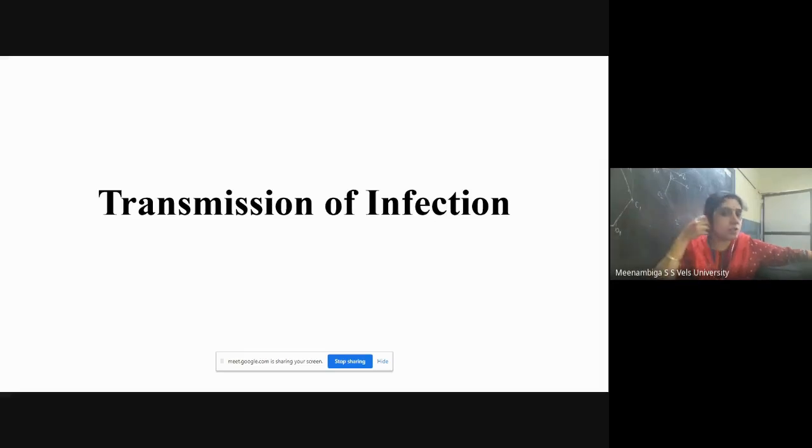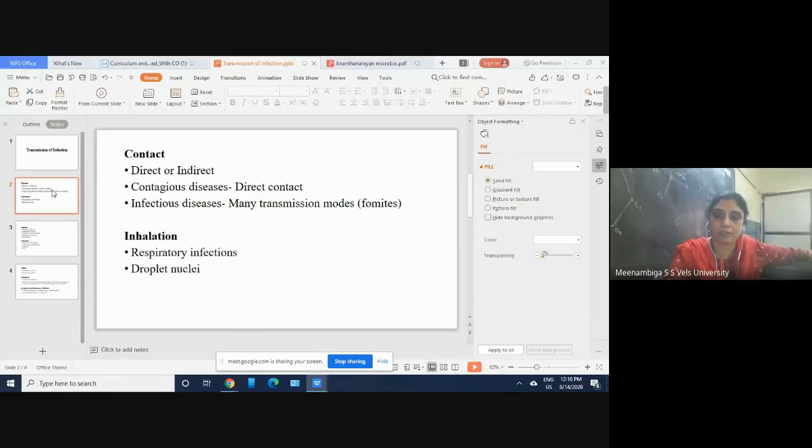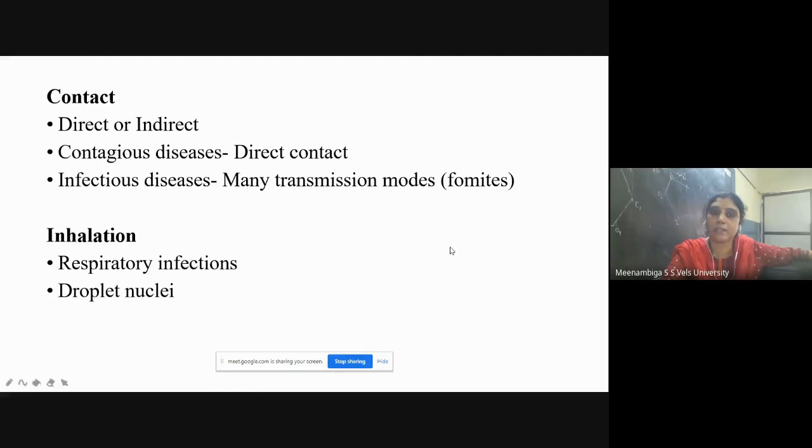And the last one is through heterogenic transmissions. So already we have seen heterogenic insect transmission. இதெல்லாம் பார்த்திருக்கோம். இப்போ கொஞ்சம் detailed we will see. Okay. So when you take contact transmission, there will be direct or indirect transmissions.